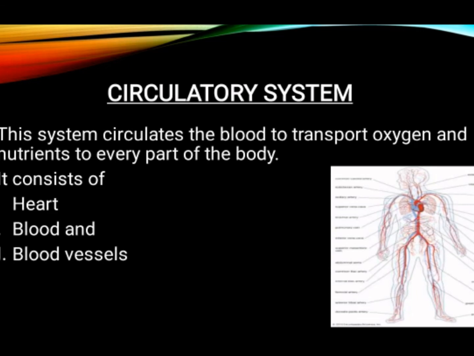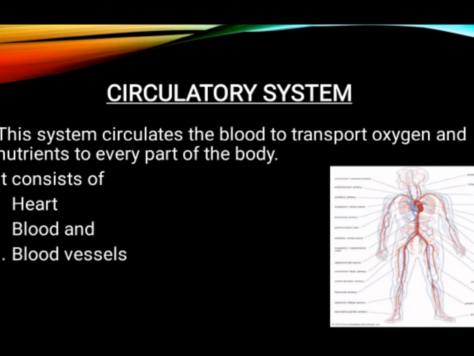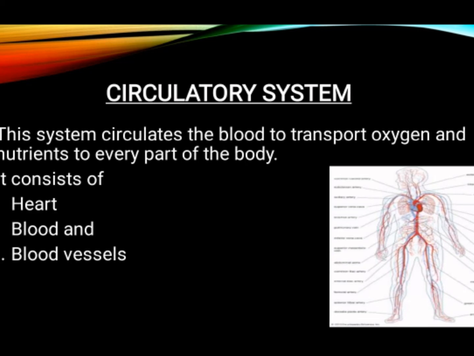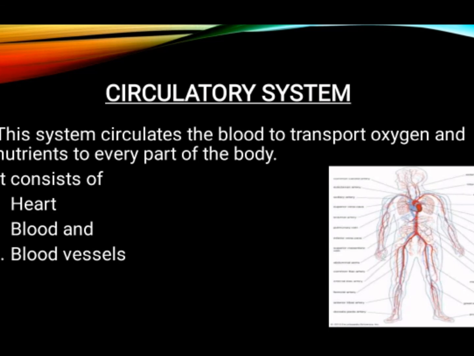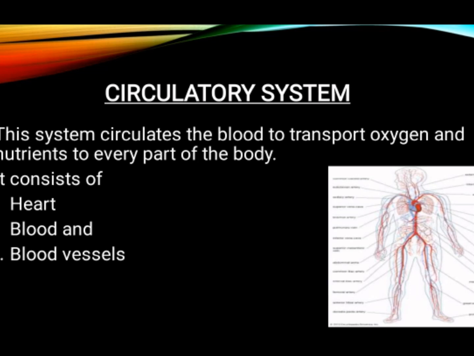Circulatory system. Next, we are going to learn about the circulatory system. The name itself is mentioned as circulatory system. This system circulates the blood to transport oxygen and nutrients to every part of the body. Okay, children. It consists of heart, blood and blood vessels.